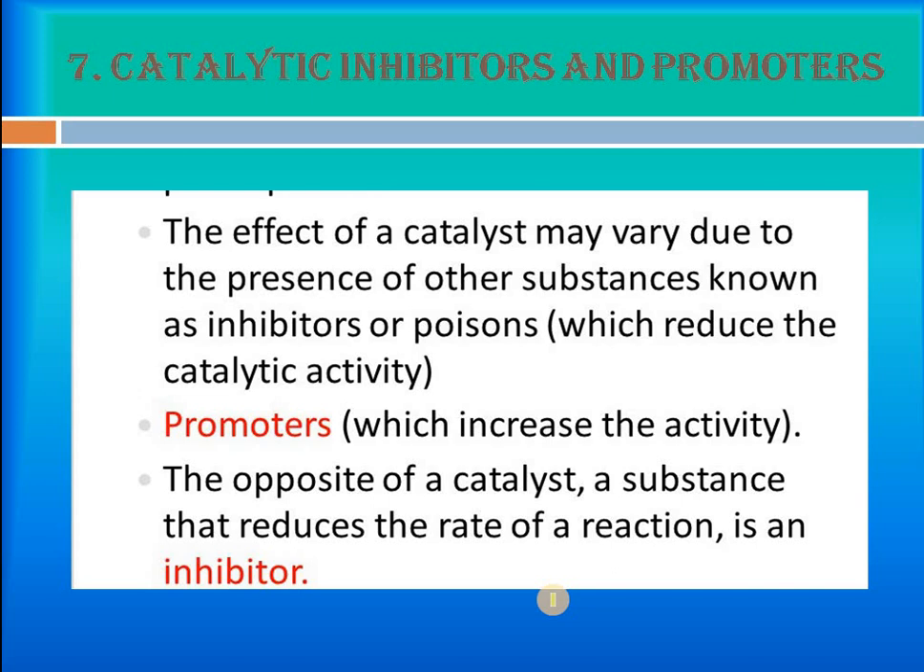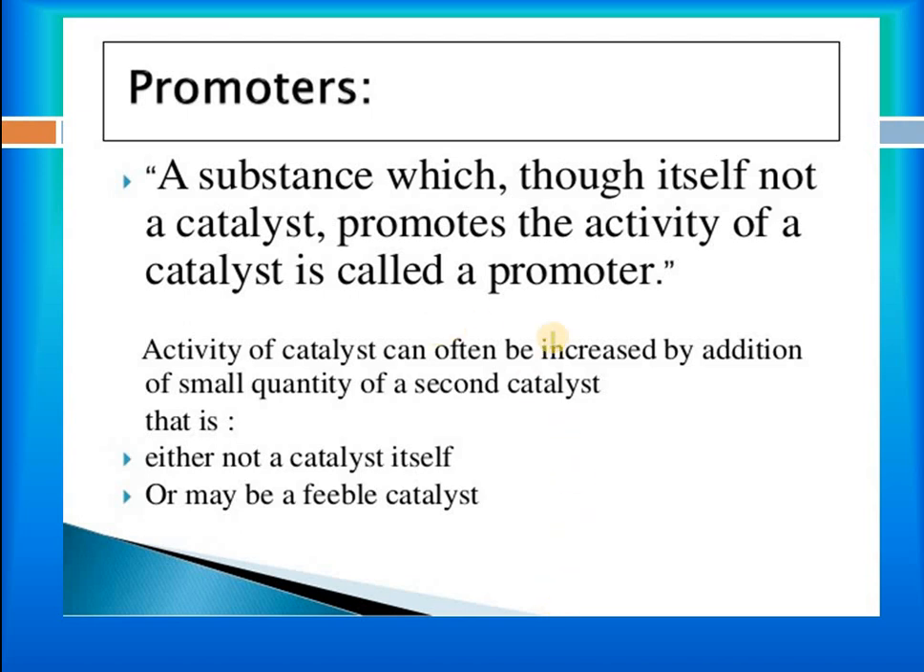So you know inhibitors. What are inhibitors? They affect the speed of the reaction and slow it down by increasing the activation energy of a reaction. But promoters increase the activity of a reaction by decreasing the activation energy of a process. The promoter is a substance which is itself not a catalyst but promotes the activity of a catalyst. Promoter is something a little different from a catalyst.